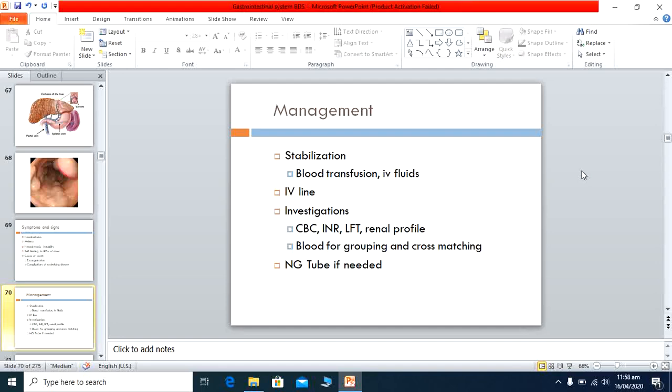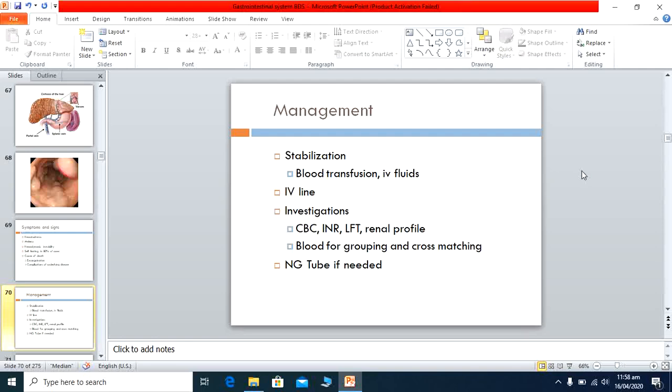Another form of nasogastric tube is the Sengstaken-Blakemore tube. It is basically a tube with two balloons, just like a nasogastric tube. It is passed into the patient. The upper balloon, when inflated, causes compression at the lower end of the esophagus and stops the bleeding, and the lower balloon, with air in the stomach, causes compression and the bleeding stops.